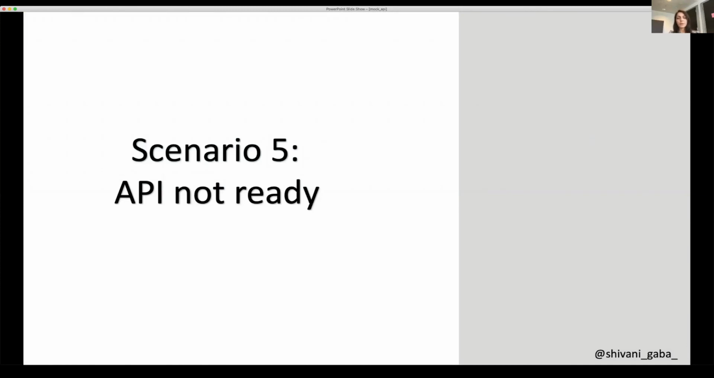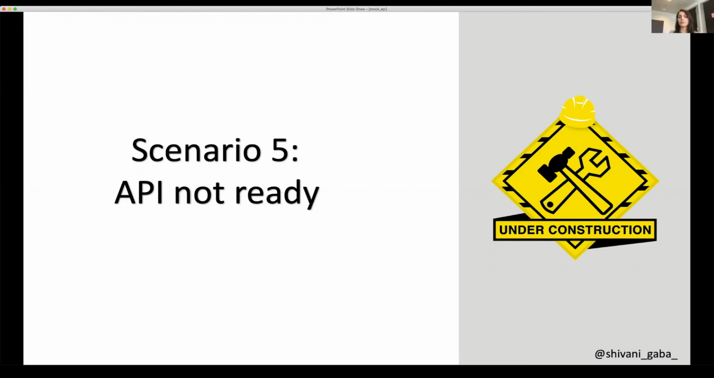Consider the case when the APIs are under construction. Let's say the front end is ready, but the back end is not, or one team is ready, but the team that we depend upon is not ready. We cannot wait for these teams to finish and then test our application. That would take so long. So what do we do in such cases? Let's see with the help of an example.